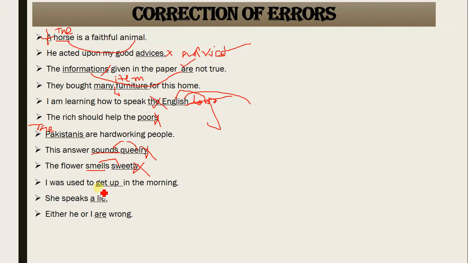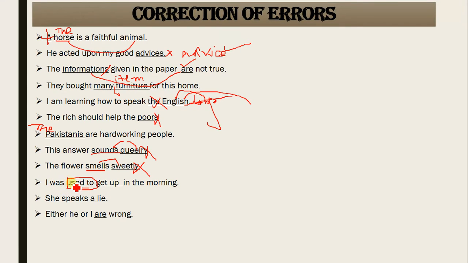Next, "I was used to get up in the morning." It seems that it is correct what madam is talking about: do, that we do get up. Get, first form of verb with do, that is correct, that is infinitive. But let me make one thing clear, please. Used to is a modal verb, and this expression used to talks about your routines that you've been accustomed to, your routine tasks, routine life, or your habits.